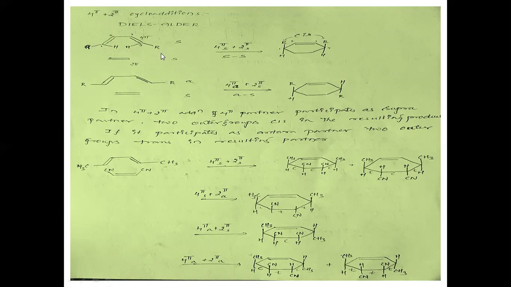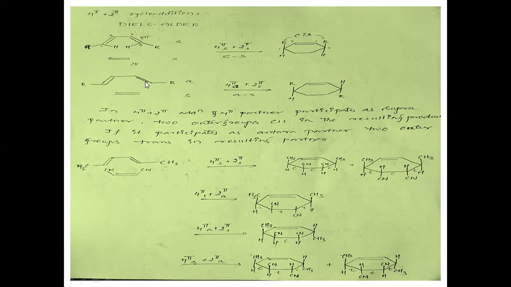In Diels-Alder reactions or 4-pi 2-pi cycloadditions, for a 4-pi fragment, if it is suprafacial, the outside partners will have the same stereochemistry, and the inside partners will have another, same stereochemistry. So in this case, if these two are undergoing cycloaddition, these two outside partners will have the same stereochemistry, R and R, since it is suprafacial. While this is a 2-pi fragment, we don't have any stereochemical discussion since we don't have any substituents in this case.